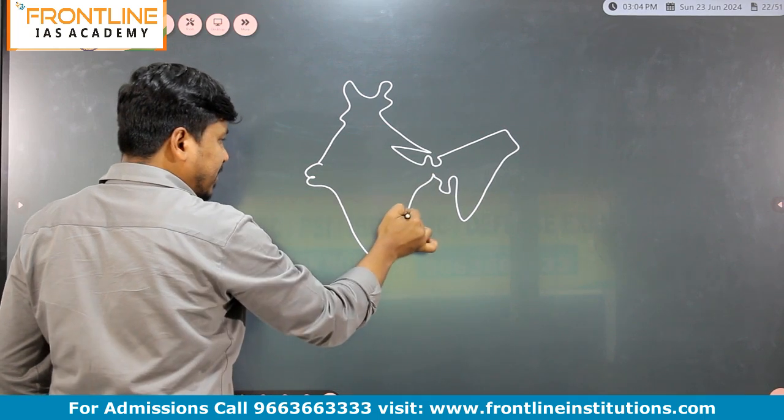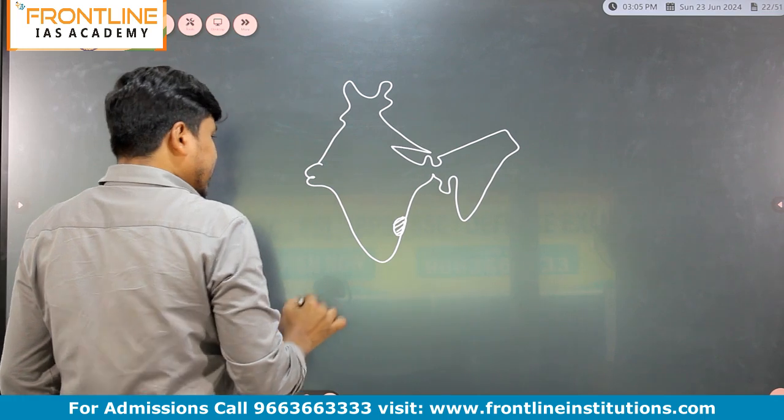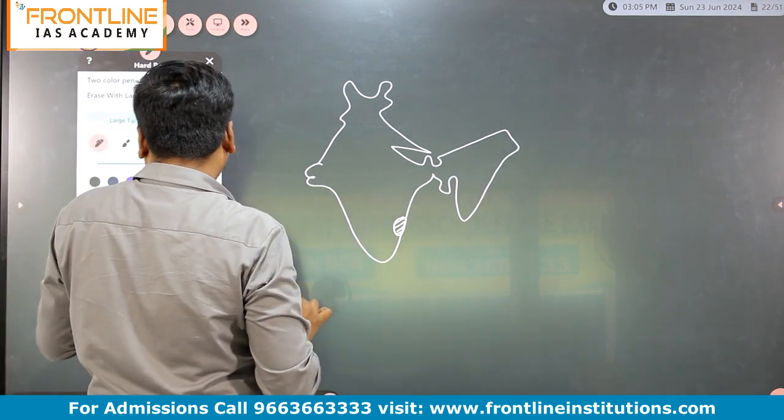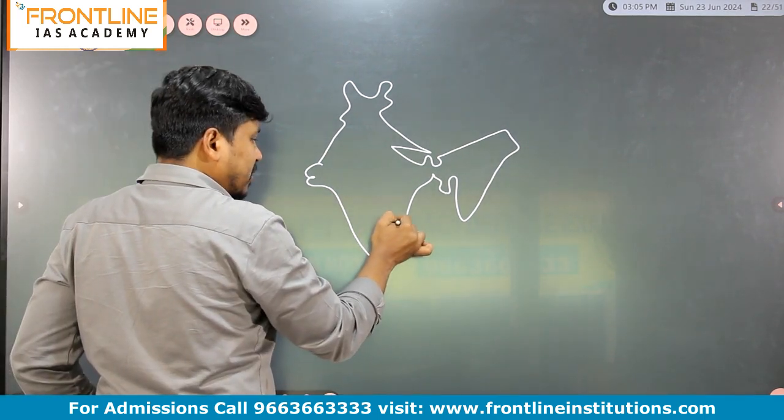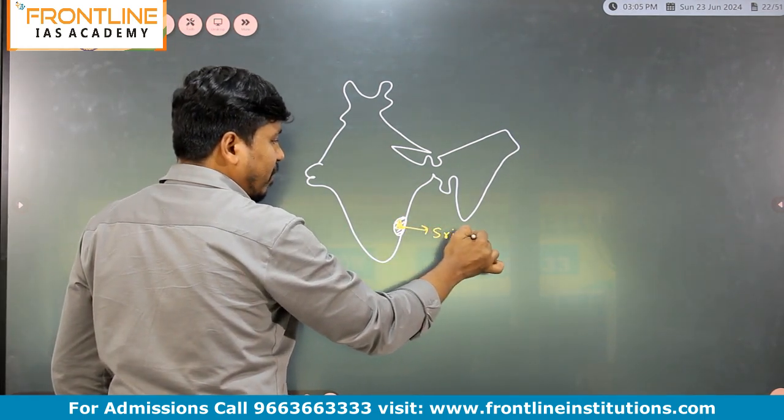We have here Andhra Pradesh, and there is one lake called Pulicat Lake, right? In Pulicat Lake, we have a very famous island, that is Sriharikota Island.